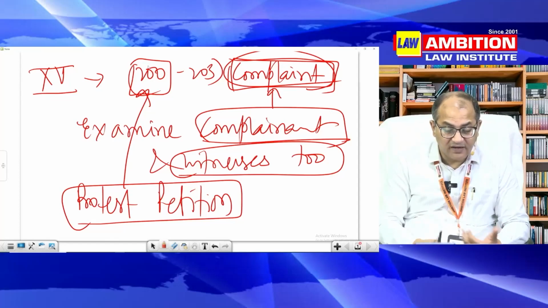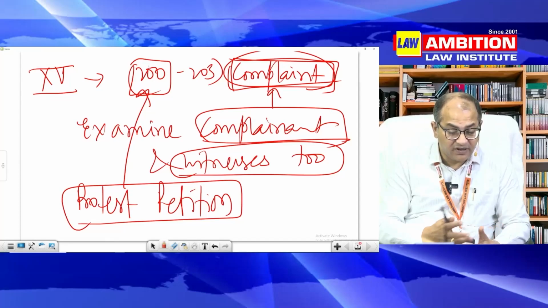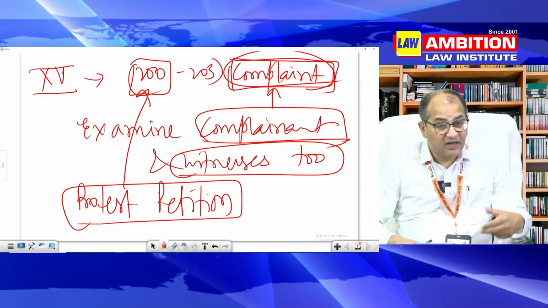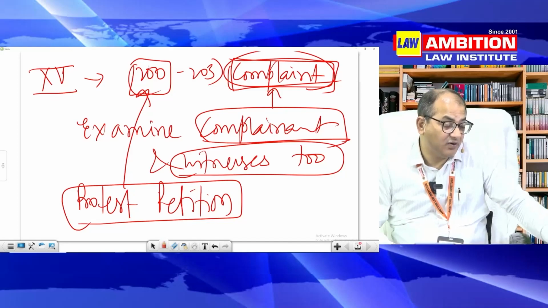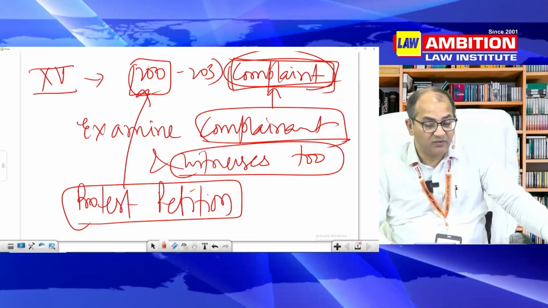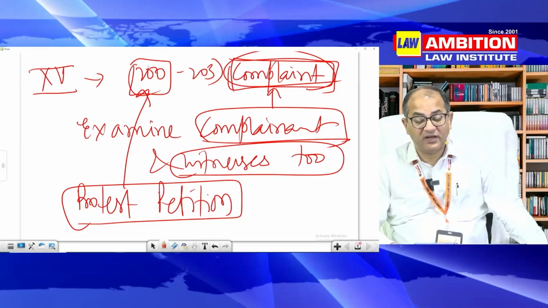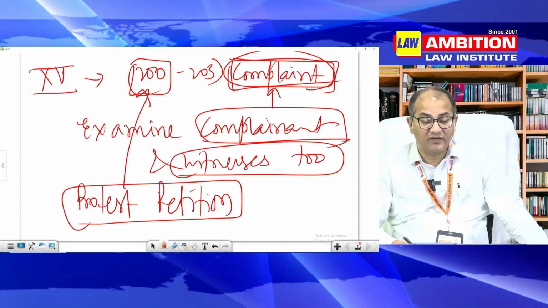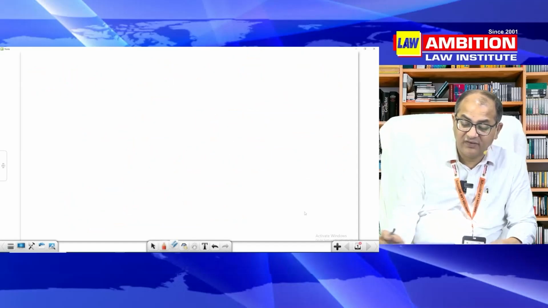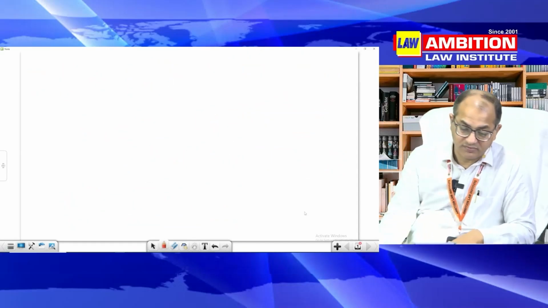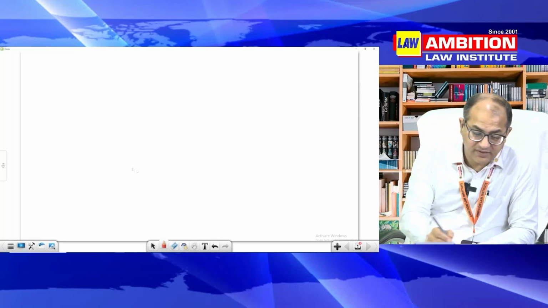Can you file a second complaint? Can you file a protest petition? Can a magistrate order investigation? And there is a requirement of examination of all witnesses. If the magistrate, or even the sessions court, has not examined all witnesses, then what will be the impact of that non-examination of all witnesses? You will find all these questions in 202. I'll tell you when I teach you that.